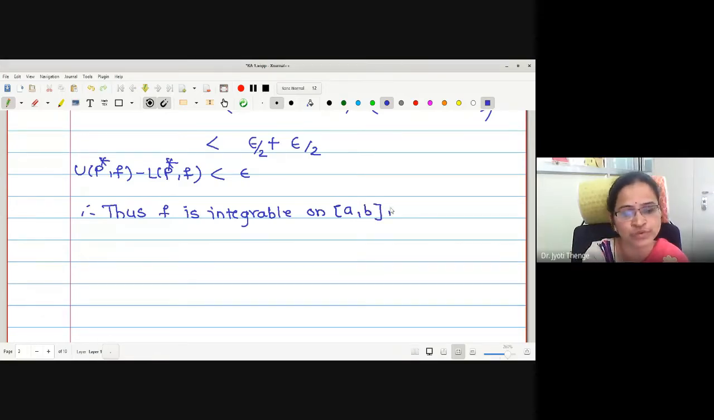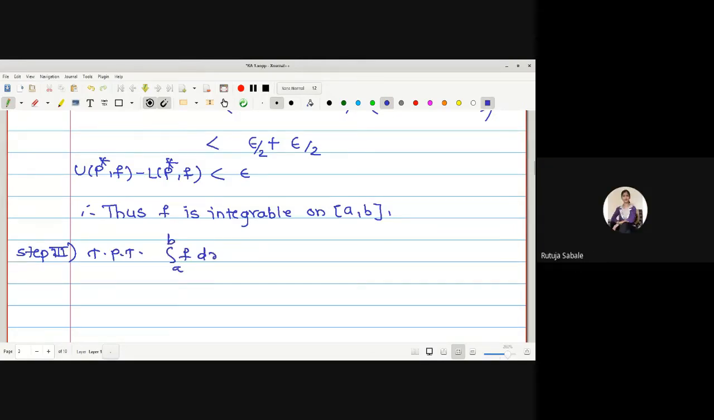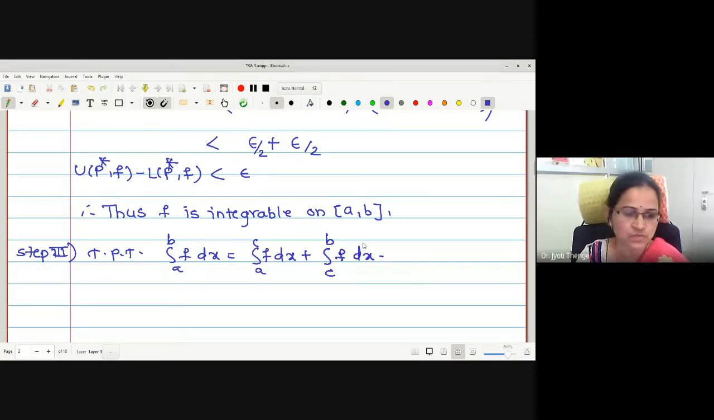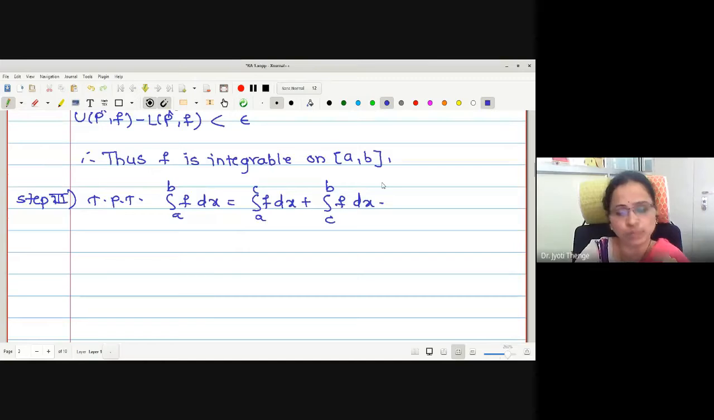Point number 2 also we have proved. Now, what we want to prove in the third step? The integration from A to B of f dx is equal to the integration from A to C plus the integration from C to B. Good. This is what we want to prove. Now, in order to prove this statement, we are going to prove it in two different inequalities going in opposite directions. First we will prove the relation between the left part and right part to be greater equal, and then we will prove less equal, so that equality is going to hold.